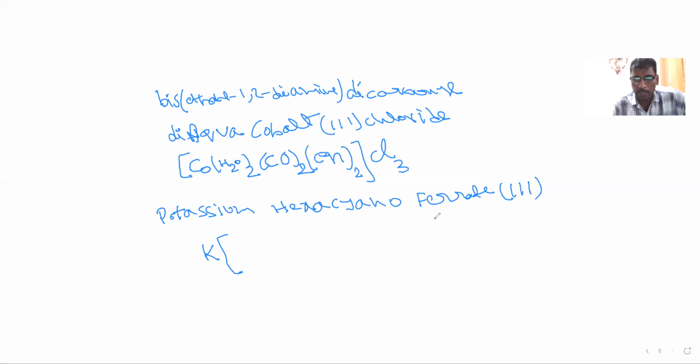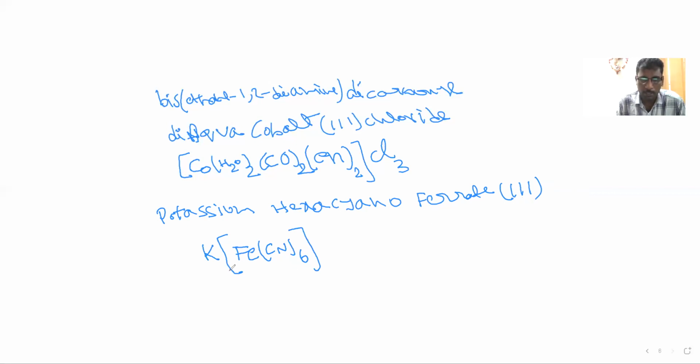After that, in square bracket we write the central atom. The central atom is Fe. All ligands in alphabetical order, and only cyano ligands are there. So that means CN. Hexa means the number will be 6. So all ligands are completed. There is no anion because here a cation is there. So finally, these counter ions we have to balance. How to balance? The oxidation number is given as 3.